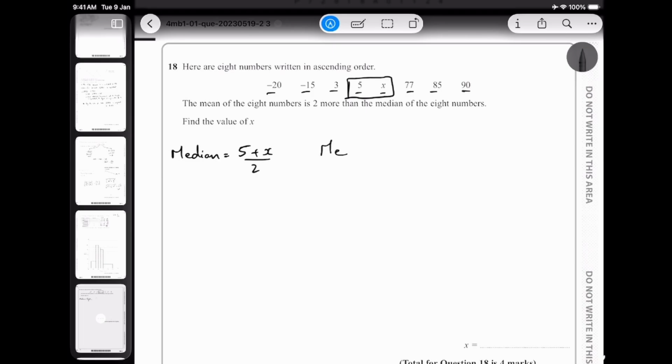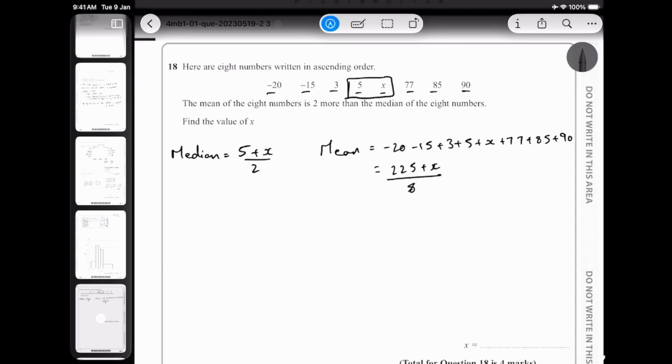Now we try to find the mean. In this case, the mean is going to be the sum of everything: negative 20, negative 15, plus 3, plus 5, plus x, plus 77, plus 85, plus 90. And my sum is going to be positive 225 plus x. There are 8 values, so divide by 8, and that's my mean. All right, we found the mean.